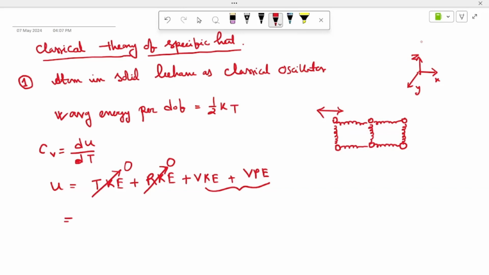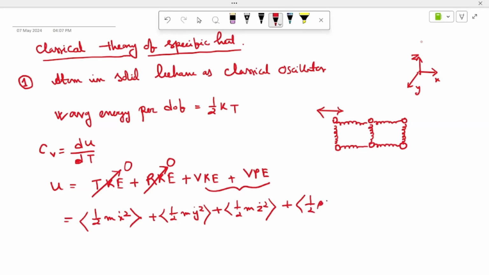So what will this value be? It will be half m x dot square plus half m y dot square plus half m z dot square plus half beta x square plus half beta y square plus half beta z square.